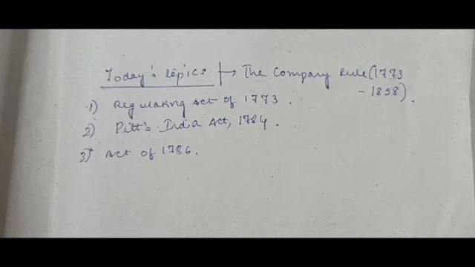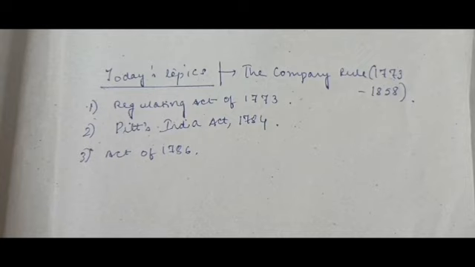Like, if a person who was being tried at the court was a Hindu, then he was tried under the Hindu law. If he was a Muslim, he was tried under the Mohammedan law and the like. And this law excluded the revenue matters and matters arising from the collection of revenues from the jurisdiction of the Supreme Court.